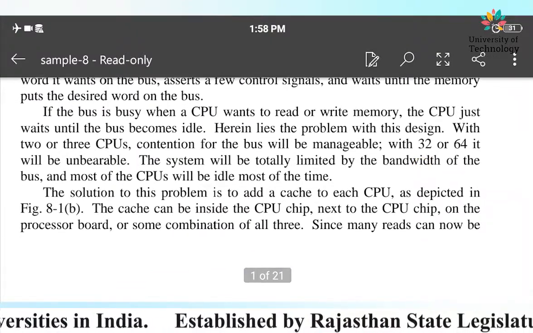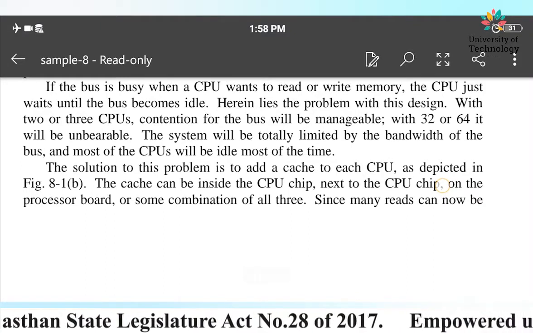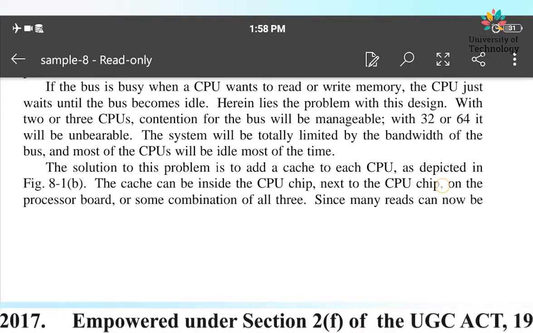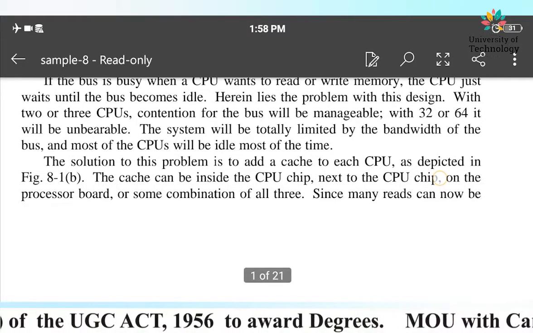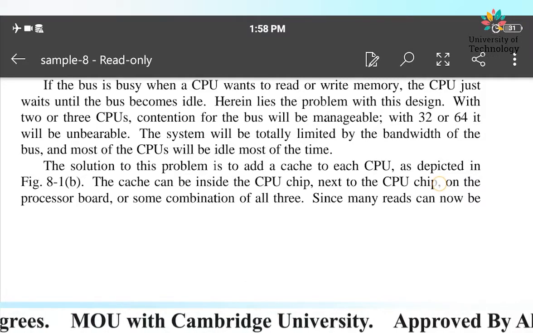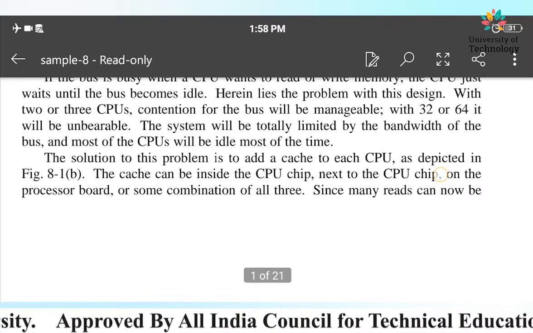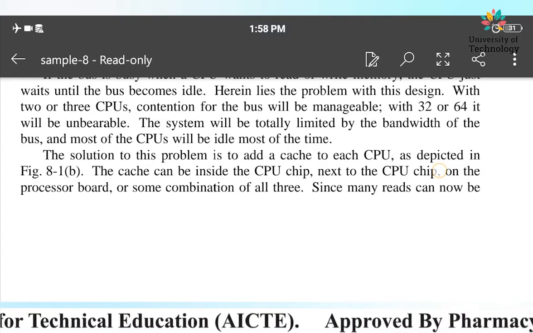With 2 or 3 CPUs, contention for the bus will be manageable. Okay fine, a single bus system shared by a 2 CPU system. In that case, it is practically possible to manage, or for the CPU to wait. But with 32 or 64, do you think it's practically possible for all the CPUs to wait while the bus goes to the memory and comes back? No. It gets restricted.